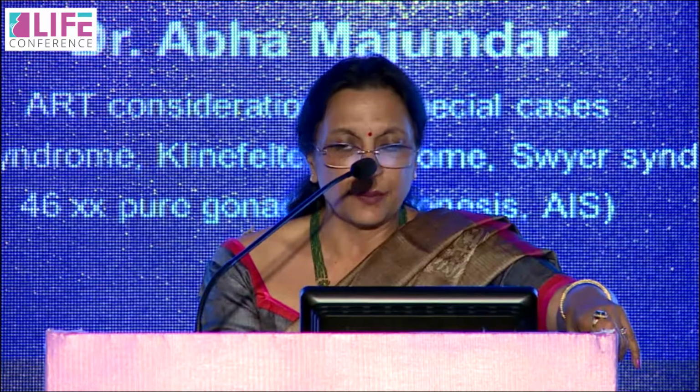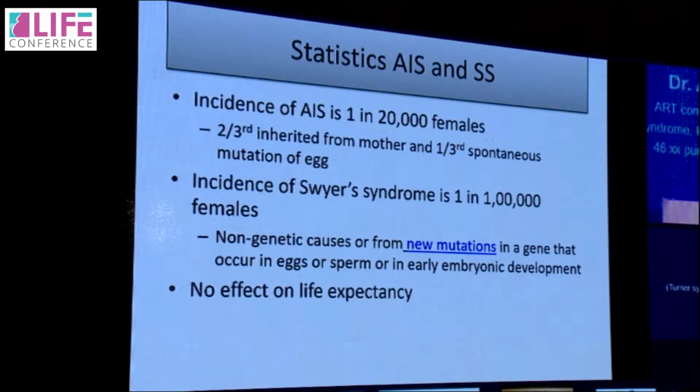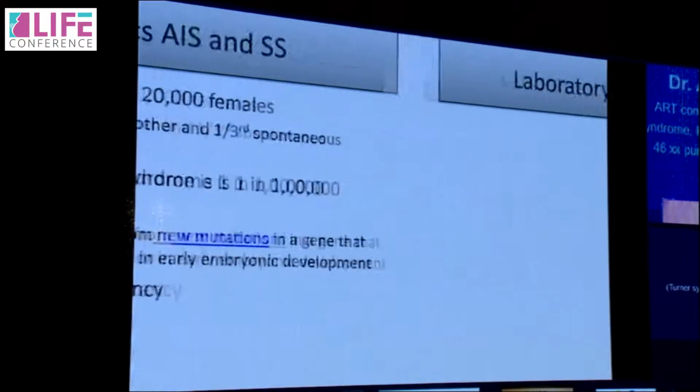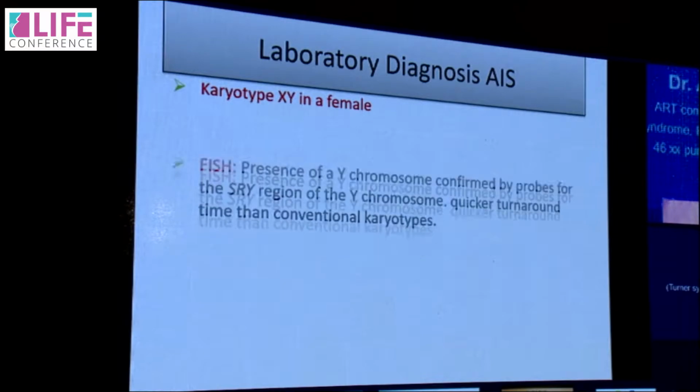Statistics: the incidence of AIS is 1 in 2,000 females, two-thirds inherited from the mother and one-third a spontaneous mutation in the egg, whereas Swyer syndrome is even rarer and has a non-genetic cause, or happens from new mutations. No effect on life expectancy. Laboratory diagnosis is very simple: karyotype, XY.